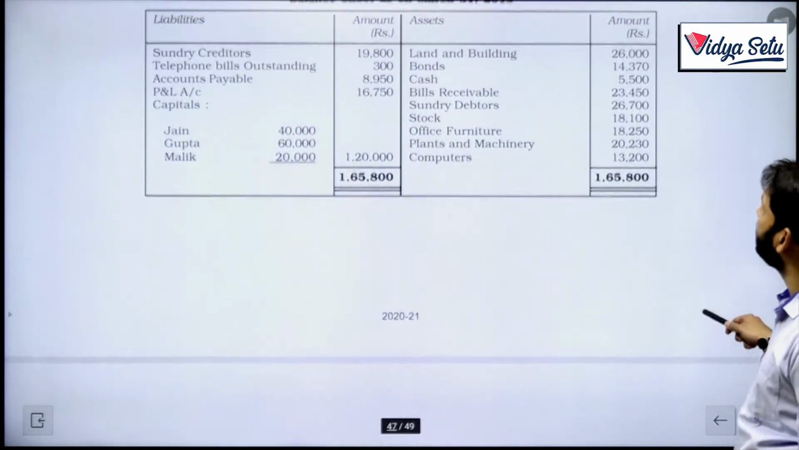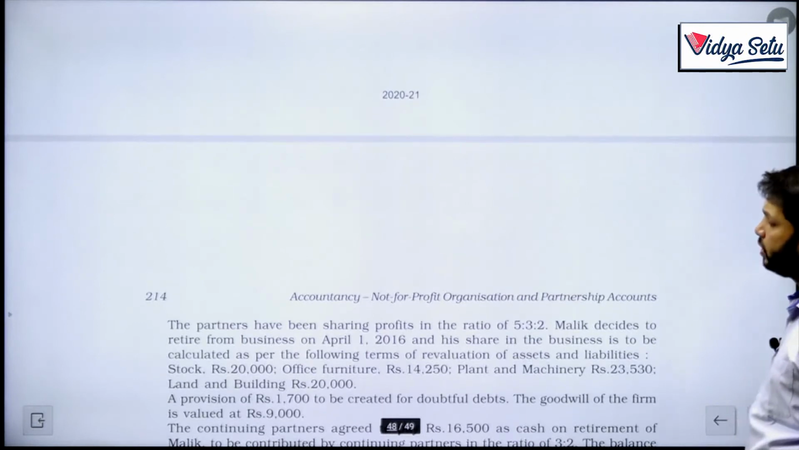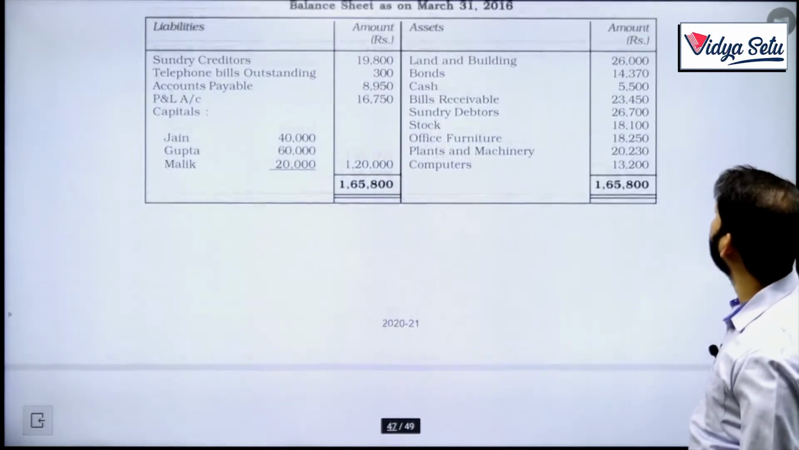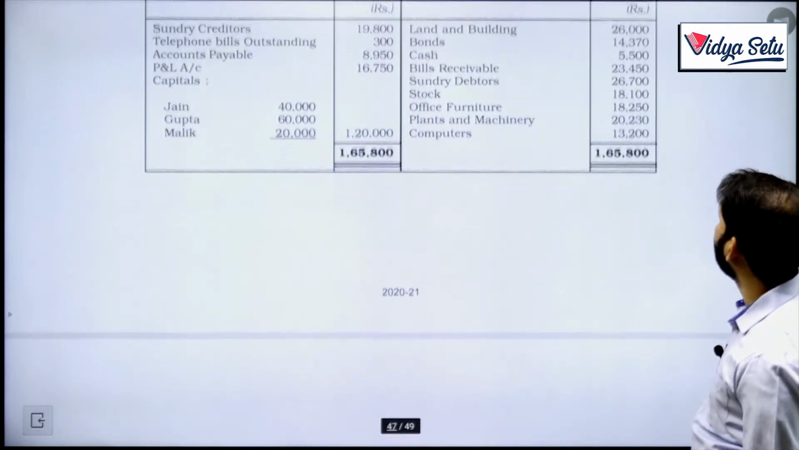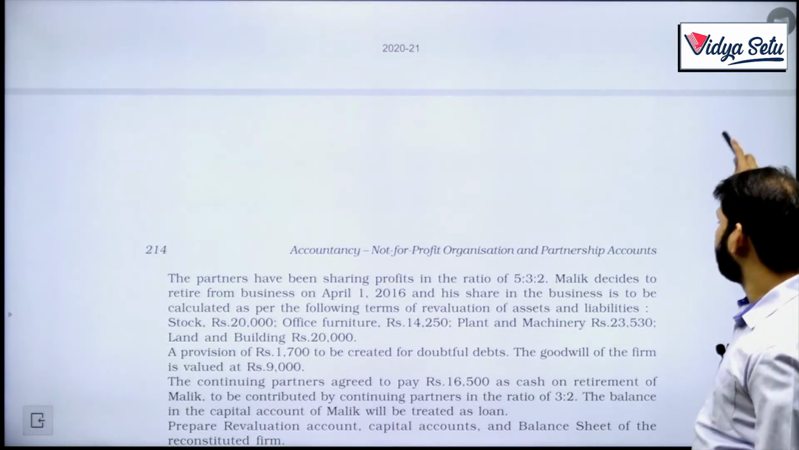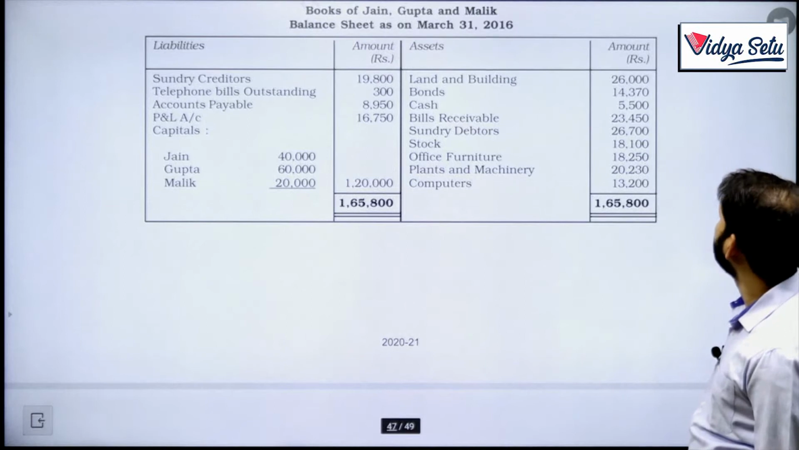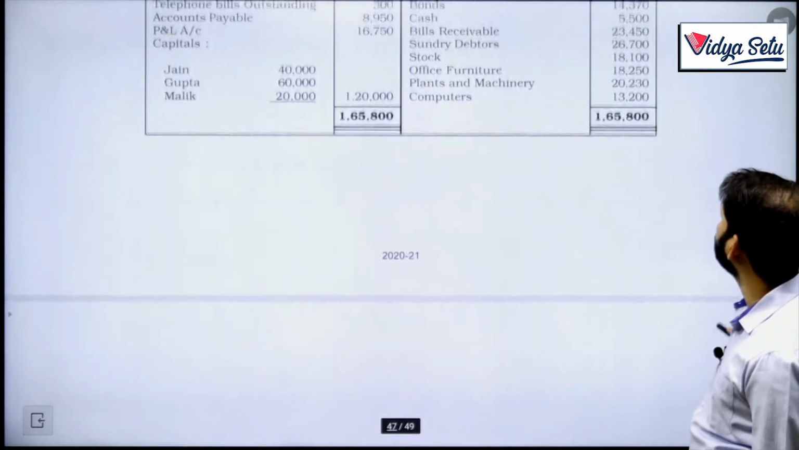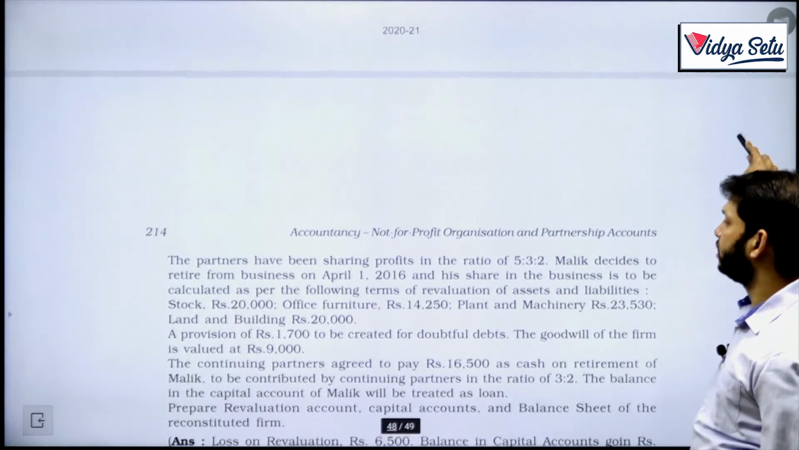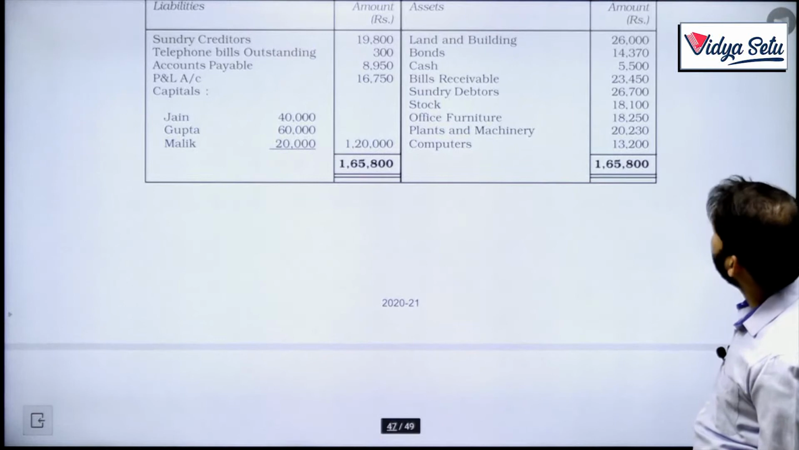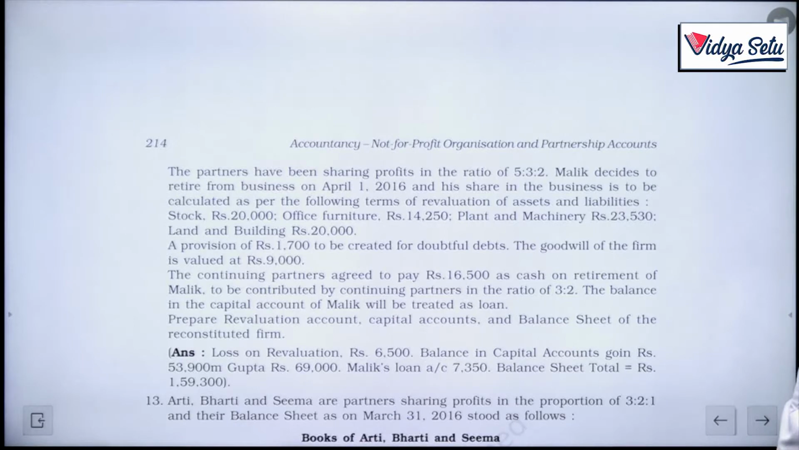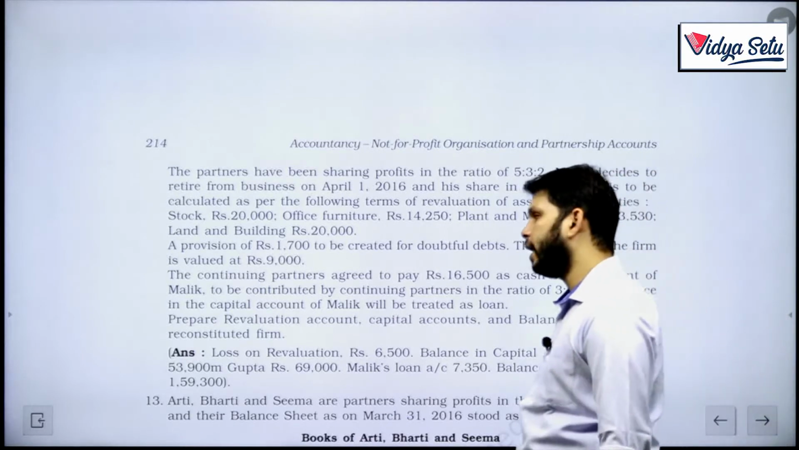So right now the stock is 18,100. Now we have to revalue it to 20,000. So that means 1,900 rupees revaluation. Office furniture 14,250. Furniture is 18,250, so 4,000 devaluation. Plant machinery 23,530, currently 20,230, so 3,200 revaluation. Land and building 20,000, currently 23,000, so 3,000 devaluation. A provision of 1,700 is to be created for doubtful debts. The goodwill of the firm is valued at 9,000.